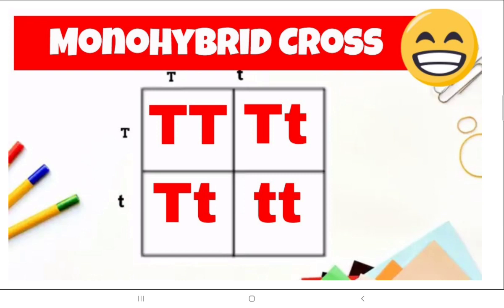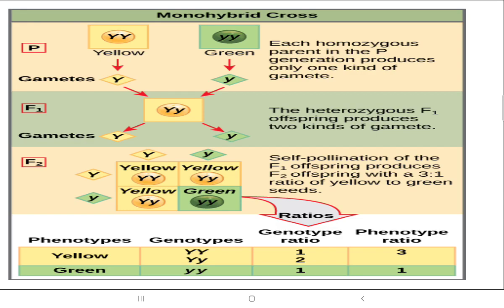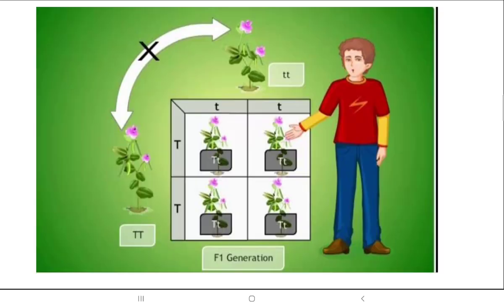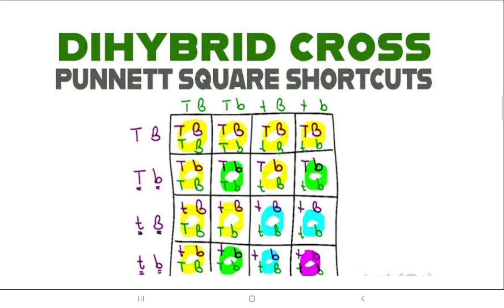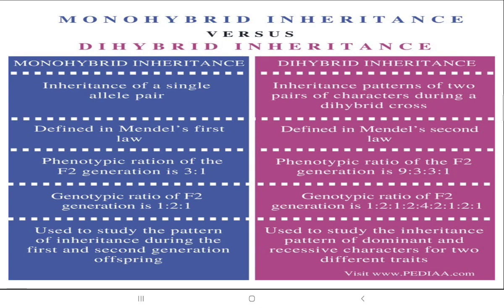Monohybrid means one different trait. Yes, like in the first case I am comparing only yellow and green, then it is monohybrid. This is the table form in which you can do it. And in dihybrid we have two differences, like one of color and one of size, two different traits, and when they are crossed, that is dihybrid. So this is what we have discussed. Now the table we are using is called a Punnett square.